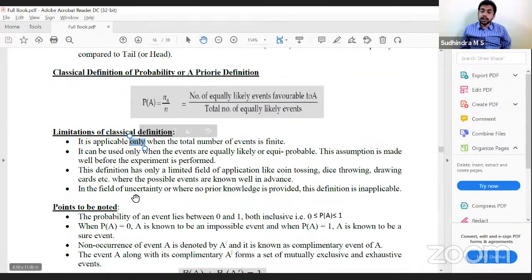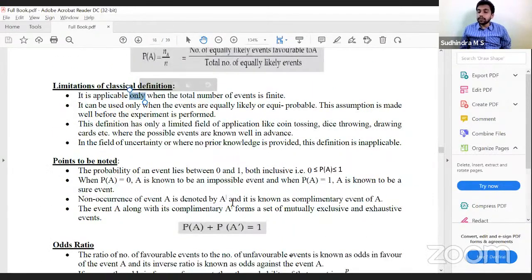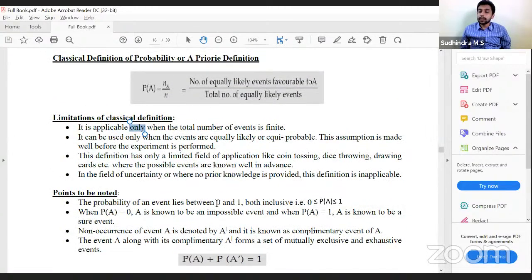Points to be noted: probability of events lie between 0 and 1. If probability is 0, we call it impossible. If it is 1, sure event. So it should be between 0 and 1. If probability of A is 0, it is impossible; 1, it is a sure event.